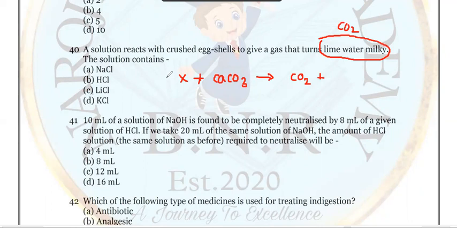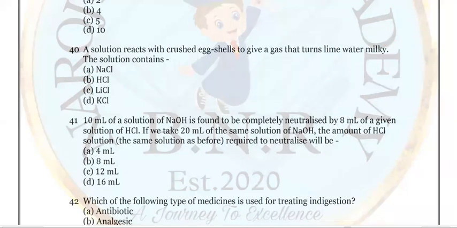So, very interesting. CaCO3 reacts with a strong acid, that is HCl, and gives rise to calcium chloride, CaCl2, plus CO2 plus H2O. So the option is HCl. The solution contains HCl, hydrochloric acid, is the right answer. Very interesting that also. There is a chance to ask this type of question in the exam.